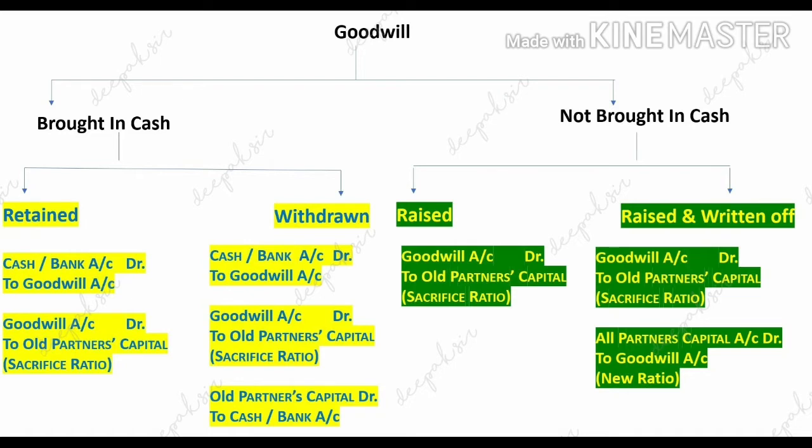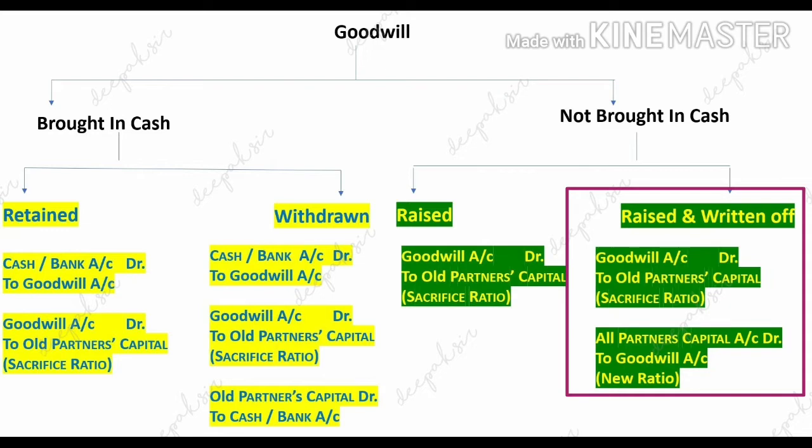For raised, same entry we have to pass, that is goodwill account debit to old partners capital account, and to write off the goodwill, the journal entry will come all partners capital account debit to goodwill account. Now here, since all partners are given, we have to calculate a new profit sharing ratio if goodwill is written off from the business.